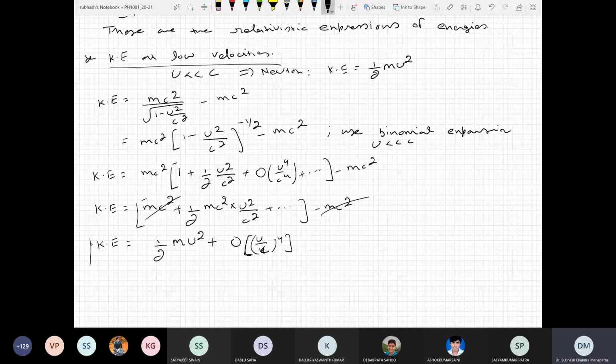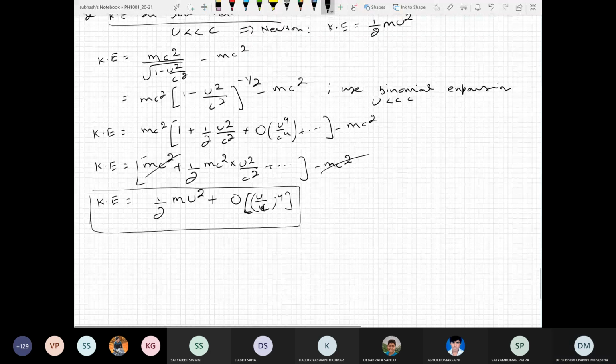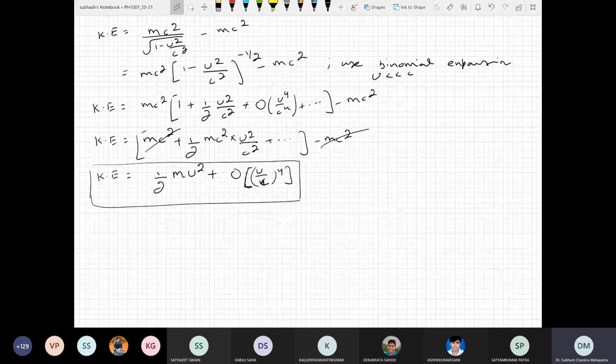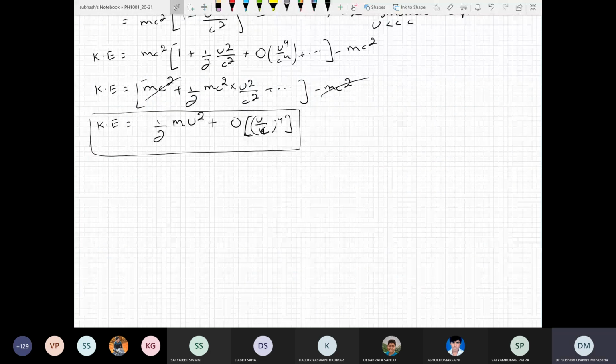So you see at small velocity the relativistic kinetic energy reduces to the Newtonian expression. This again indicates that the Newtonian expression of kinetic energy is just an approximation of the relativistic one.